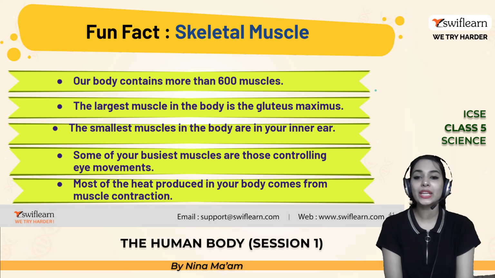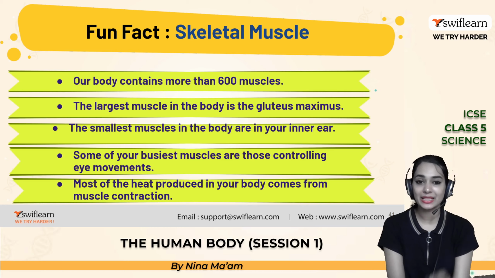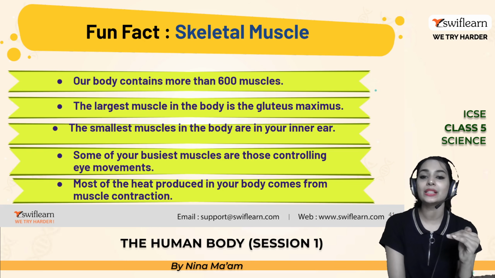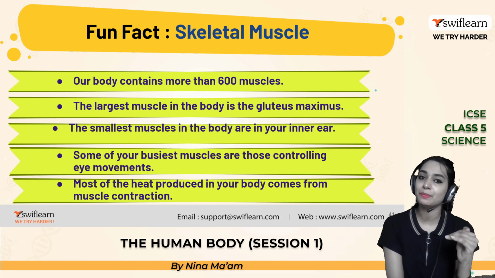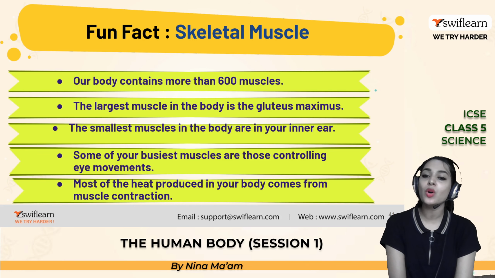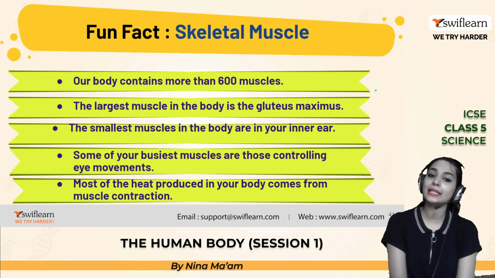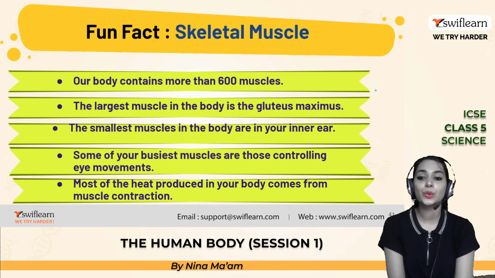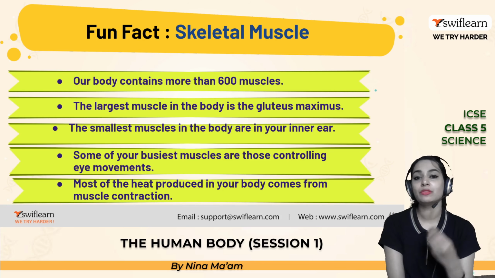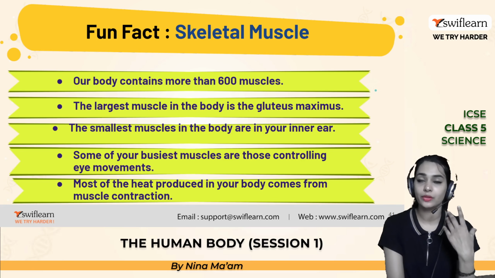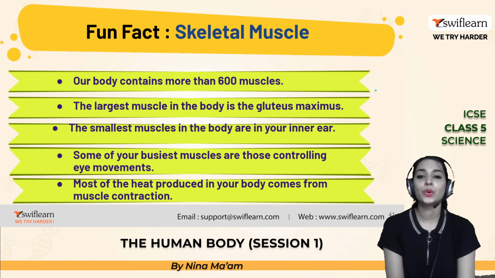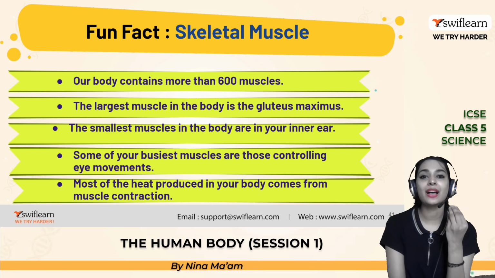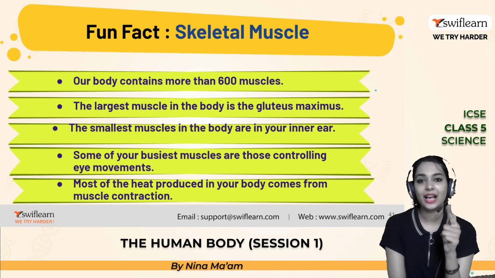Our body contains more than 600 muscles, and the largest muscle in your body is the gluteus maximus. The smallest muscles in the body are in your inner ear. Some of your busiest muscles are those controlling eye movements because we always use our eyes, right? So the busiest muscles are present inside your eyes.